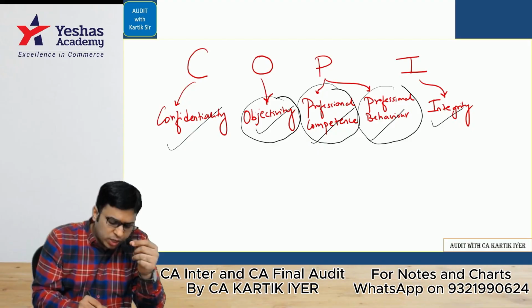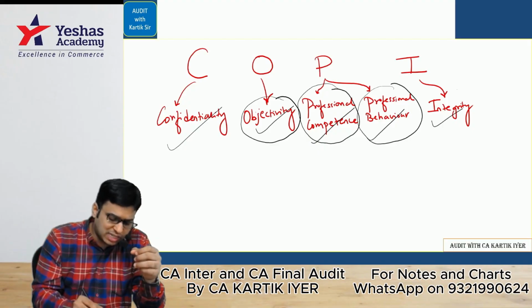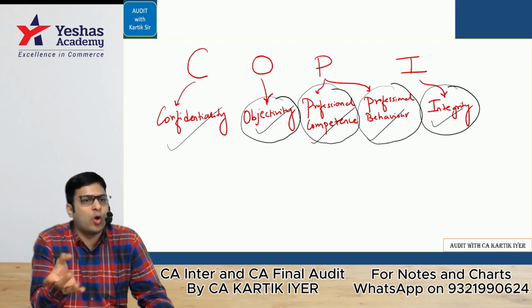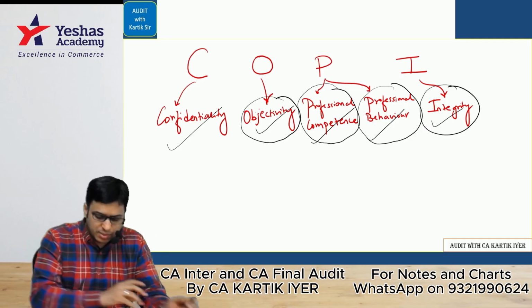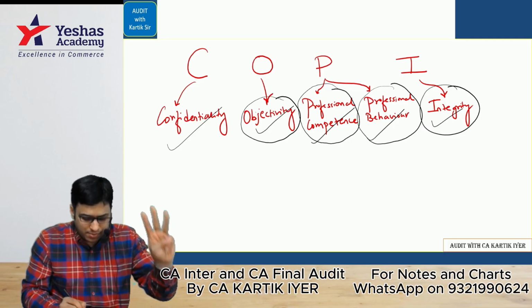Professional behavior: the auditor should first of all himself comply with the laws and regulations which are there. And last is integrity. The auditor should have a sense of truthfulness and a straightforward and honest approach when he does the work. Okay? Those are the fundamental principles of professional ethics, which is our question number 3.